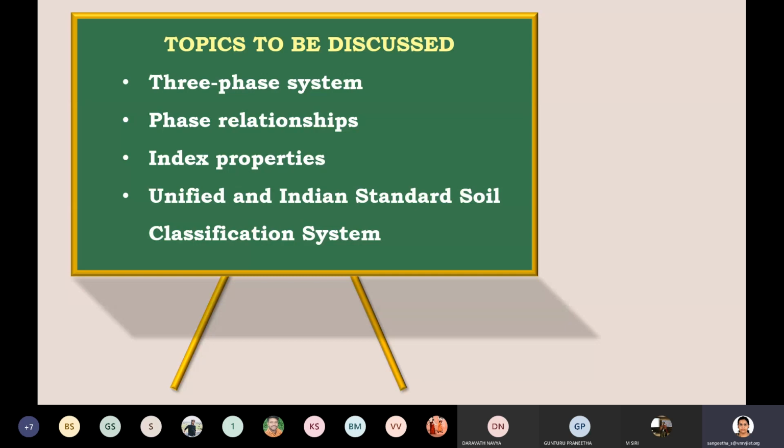And then coming to soil classification, you might have studied different soil classification system. So textural classification system and some other classification system. So from GATE point of view, it is sufficient to go through only unified system of classification and Indian standard soil classification system. So why only unified? So that one I will tell you while discussing that topic, because Indian standard is, as we are in India, IS standard is important. Why unified classification is also important. So that one also I'll come.